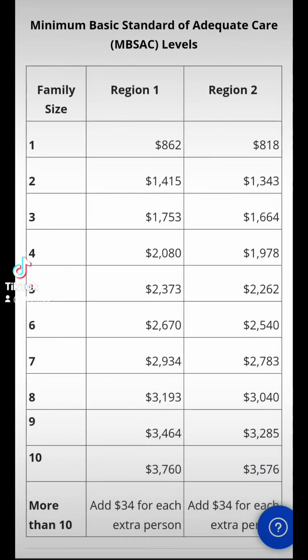So here you see the minimum basic standards of adequate care, MBSAC levels, and regions and family size. So for a family size of 3 in Region 1, that's going to be $1,753. For a family size of 3 in Region 2, it's going to be $1,664. For 4, $2,080. For 4 in Region 2, $1,978. So that's how you would read that. As you can see, I'm just going along right there.